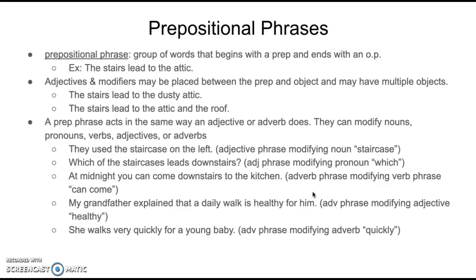And lastly, she walks very quickly for a young baby. For a young baby is an adverb phrase because it modifies the adverb quickly. See all the different ways that prepositions work. It's a whole new world.